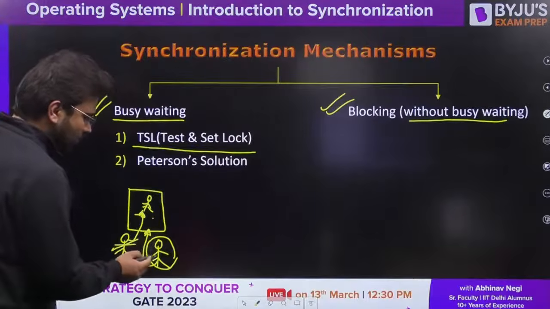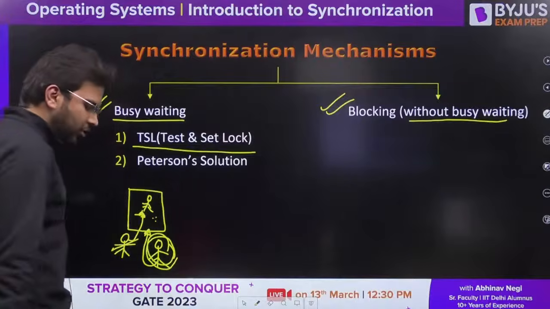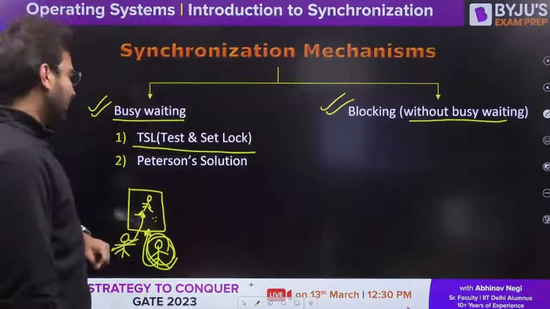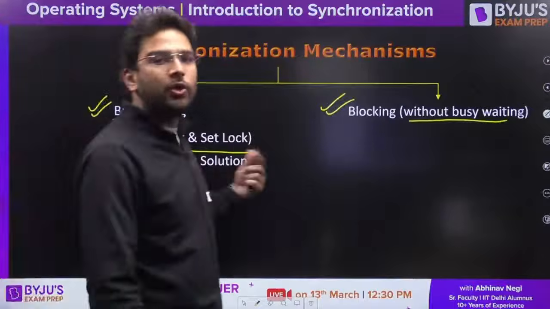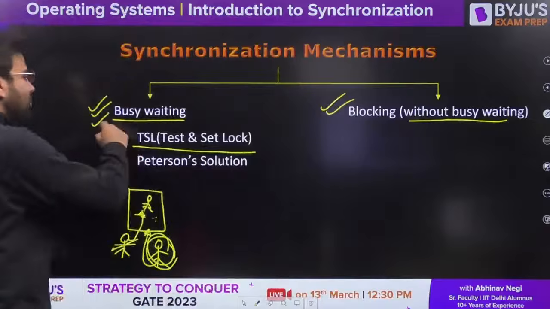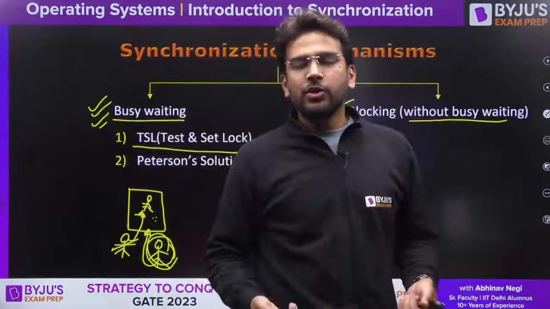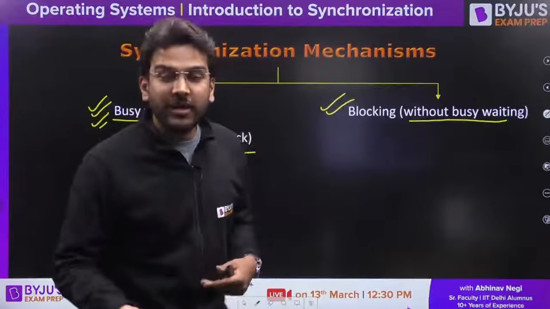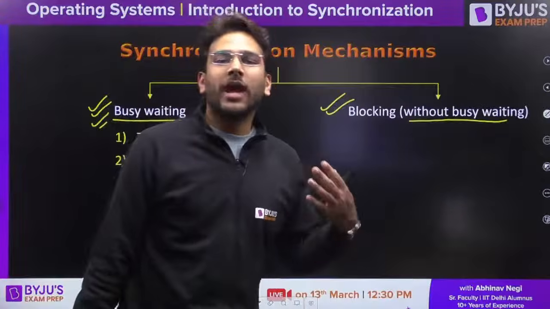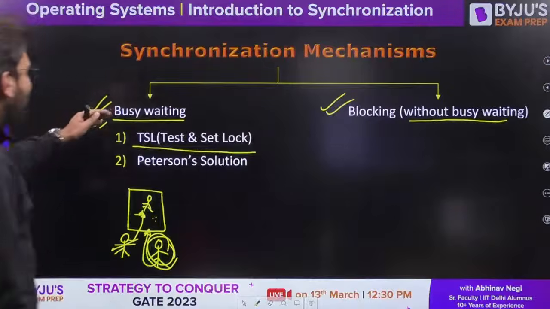So in this case, what will happen? This person is standing here and keeps on knocking the door, like, is anyone there, open the door, knocking the door again and again. So that is a busy waiting solution, because in this case it is going to waste the CPU cycles. If any process is doing busy waiting, it is going to waste some CPU cycles. That is not good for the performance. Clear? So this is what we have, busy waiting.